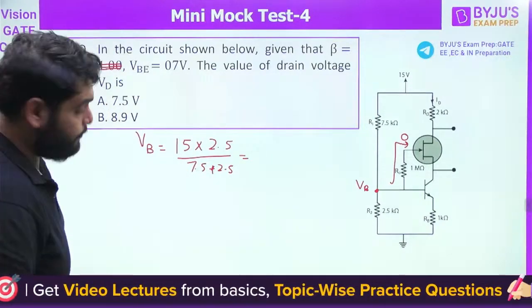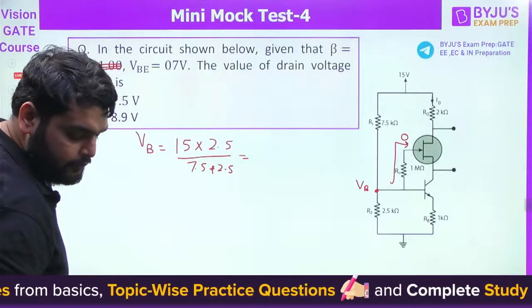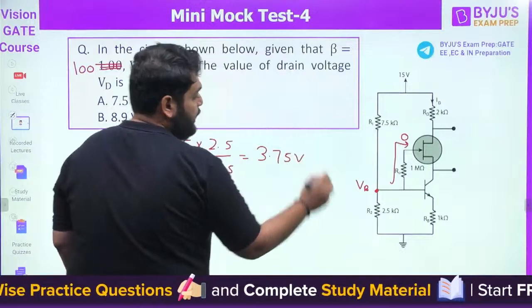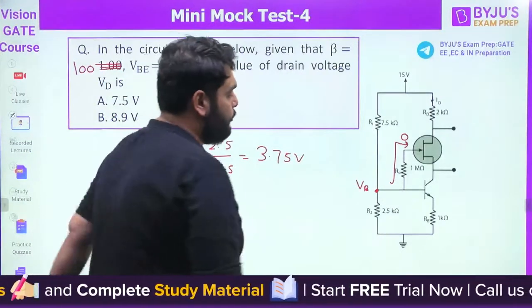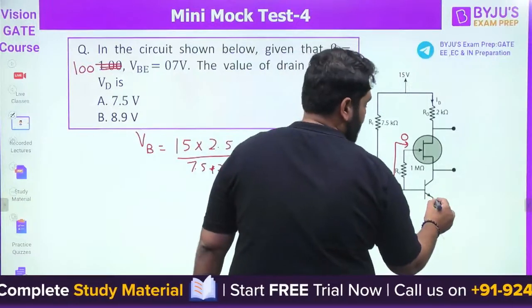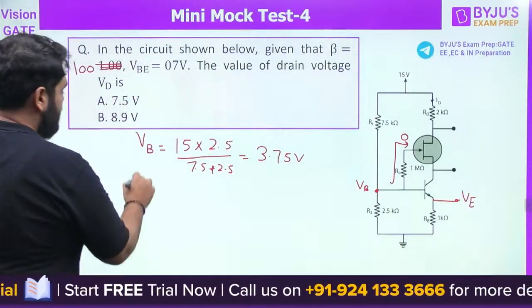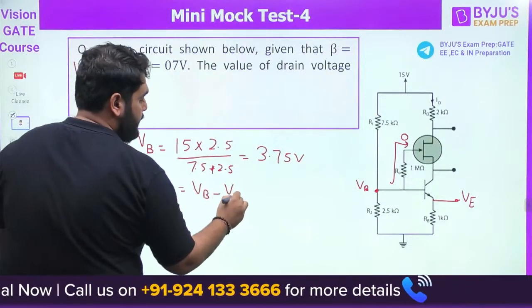It will be 3.75 volt. So we have VB here, 3.75 volt. If I have VB here, I can also find out the emitter voltage and emitter current. How? We know VBE is equal to VB minus VE.